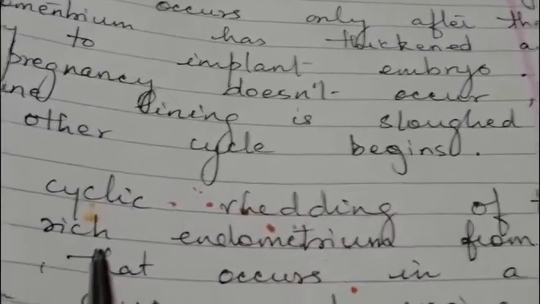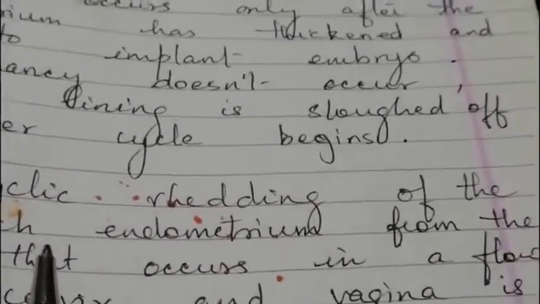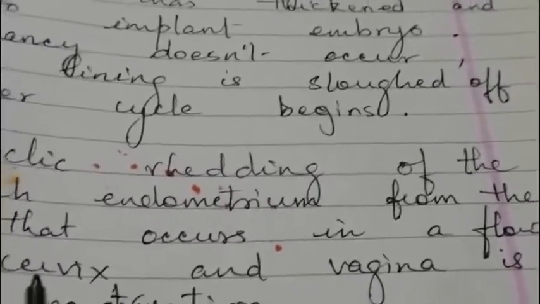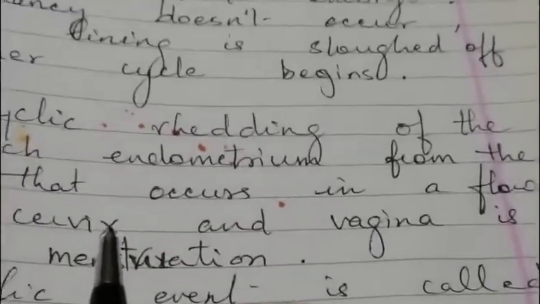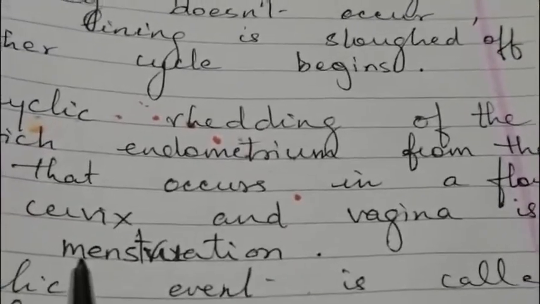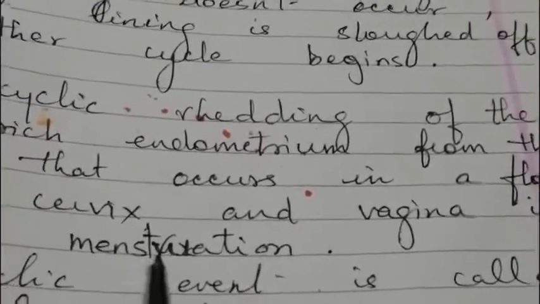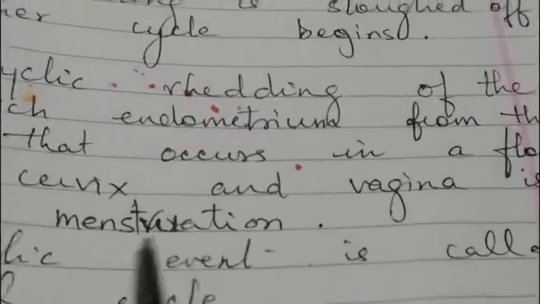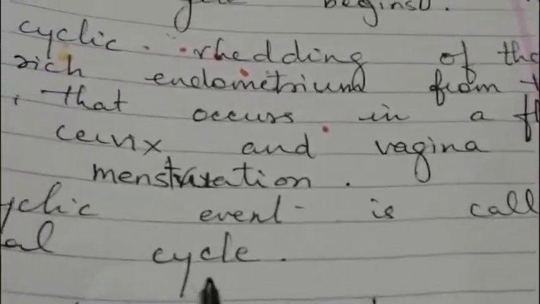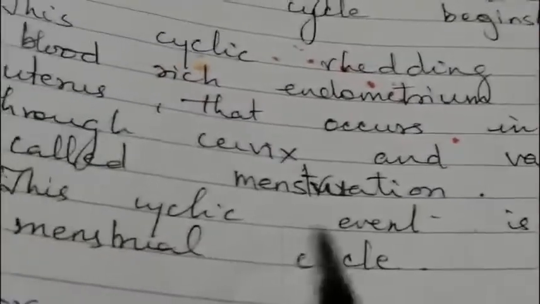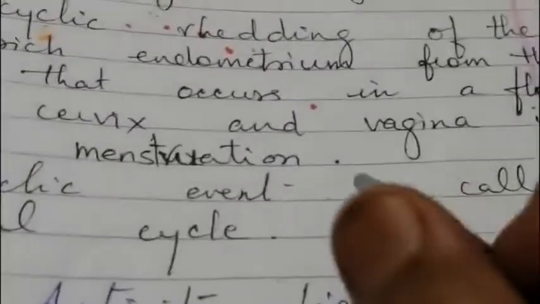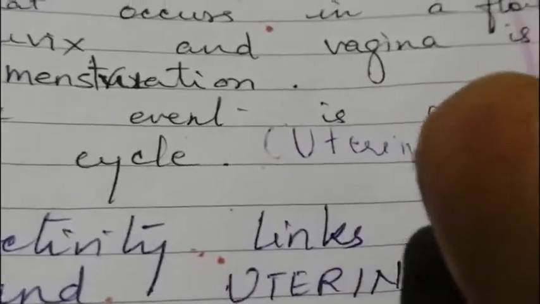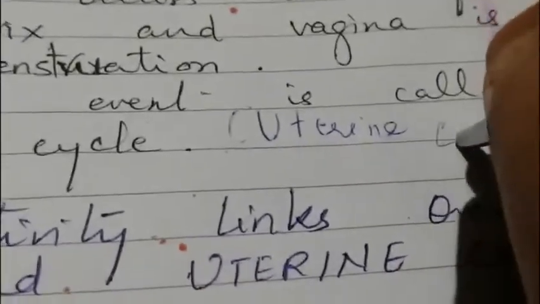This shedding of the endometrium, which occurs in the form of a flow of blood from the cervix and vagina, is known as what? Menstruation. That is your menstrual cycle, and this event happens in a cyclic manner, and therefore we call it the menstrual cycle, or you can also call it the uterine cycle.